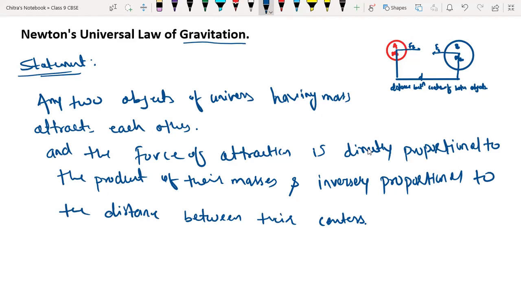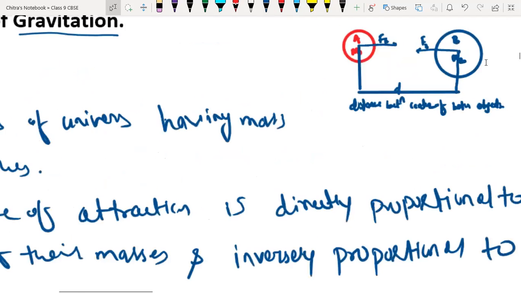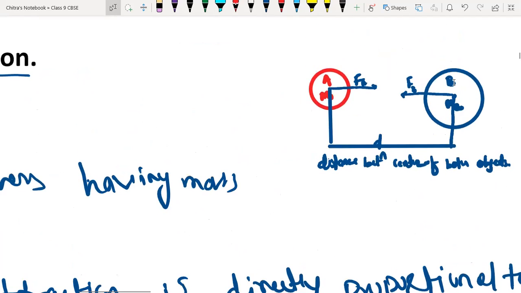Sir, I didn't understand the statement. Okay, we will understand by using that diagram. The force of attraction working between these two objects directly depends on the product of their masses. The more the mass of the objects, the more the force of attraction. Suppose you have a small bar magnet with north and south pole, and a magnetic object like a piece of iron.